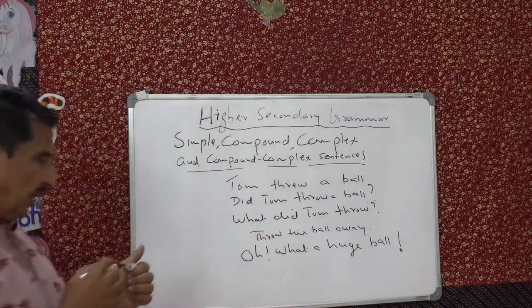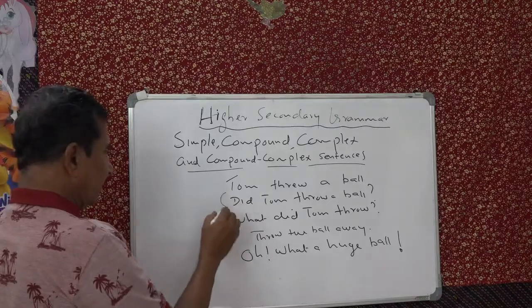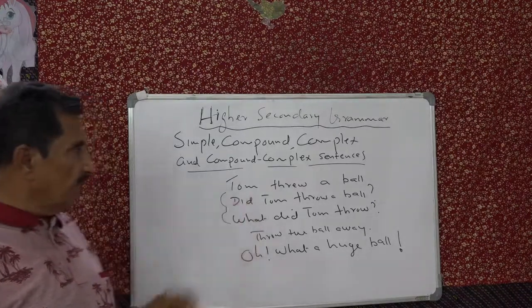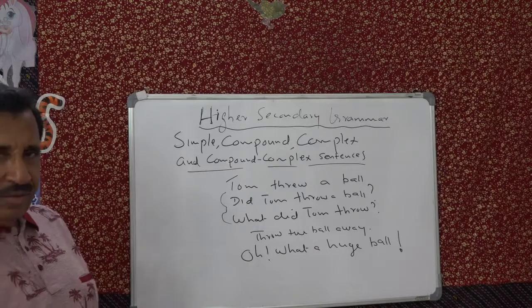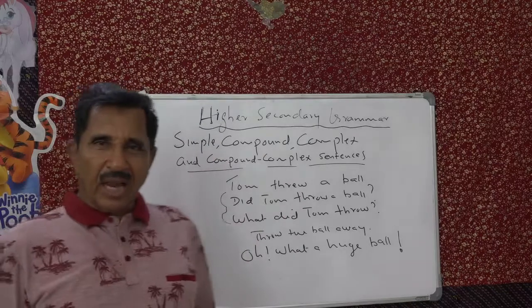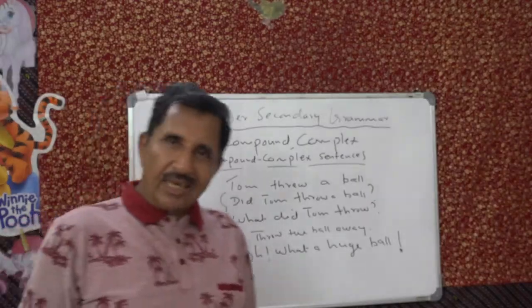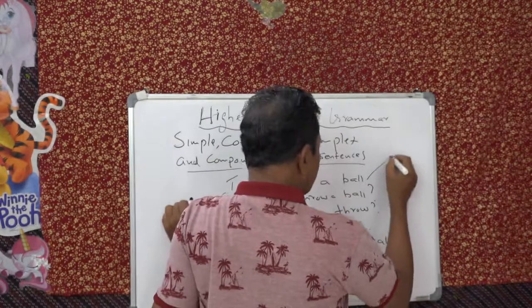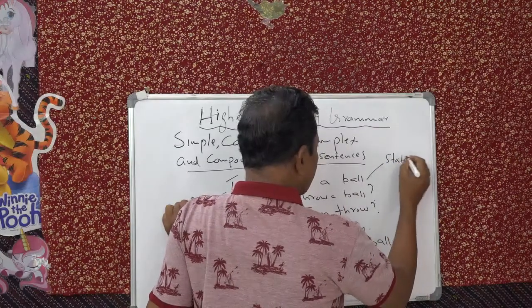So these are the four kinds of sentences we have seen according to the meaning and word order. First one we say statements. There are many names like this: statement, assertive sentence, declarative sentence. Something is stated.